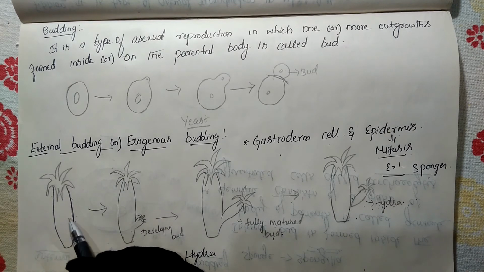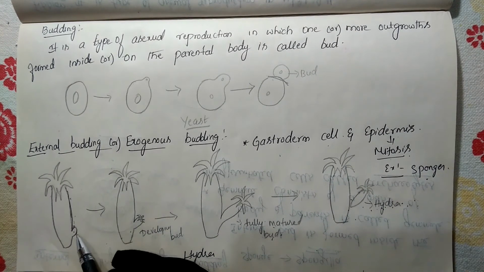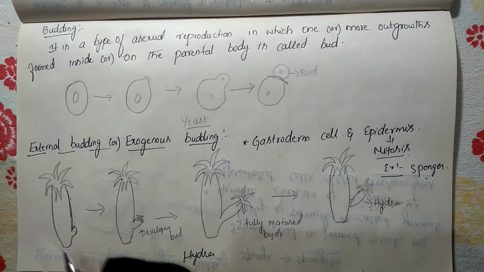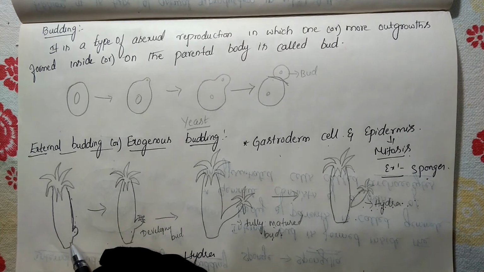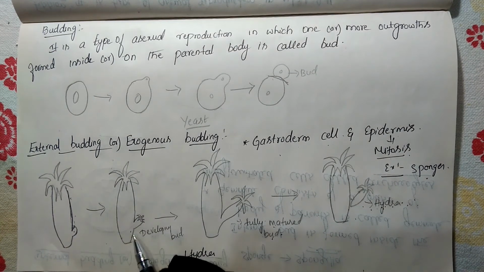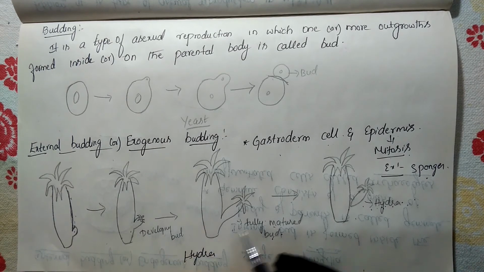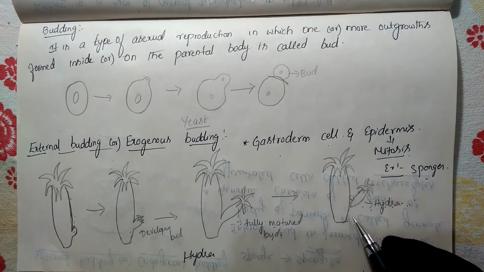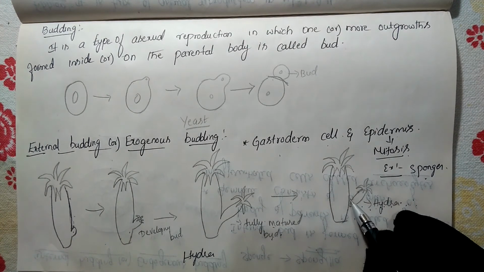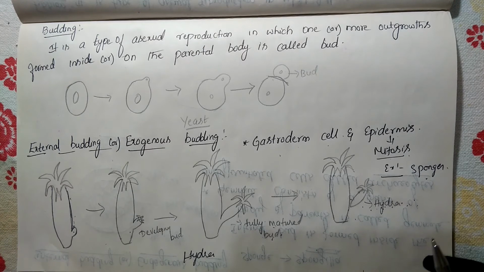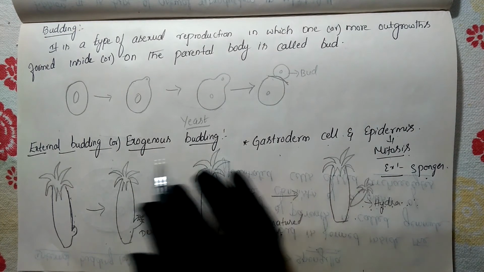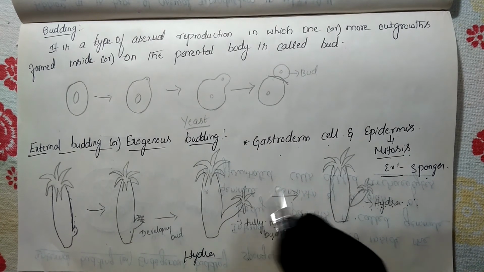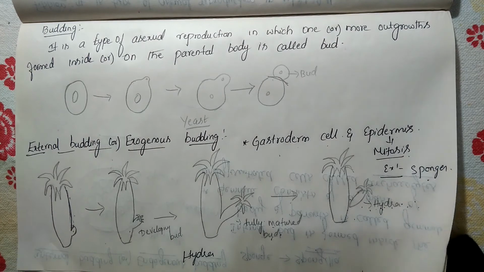Through mitosis, the cells start dividing and the outgrowth keeps growing, and finally it develops into a fully matured bud. After it has matured, it detaches from the parent and leads an independent life. So this is external budding, which takes place outside the body of an organism.